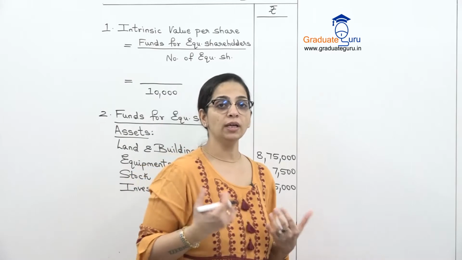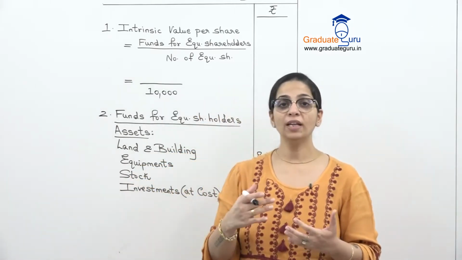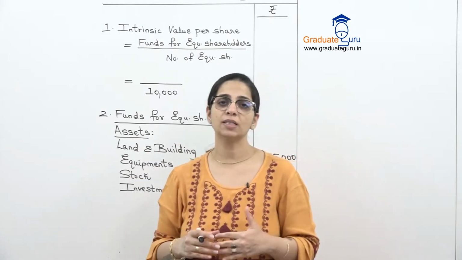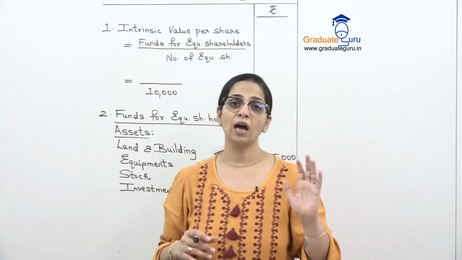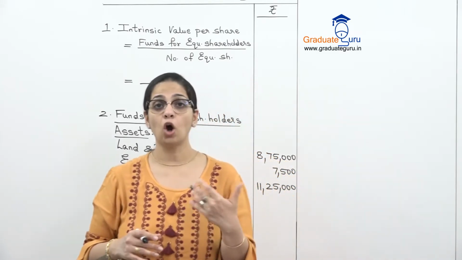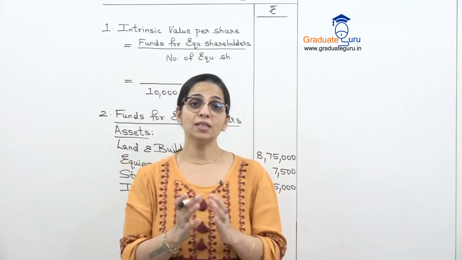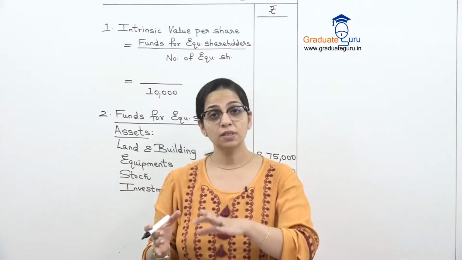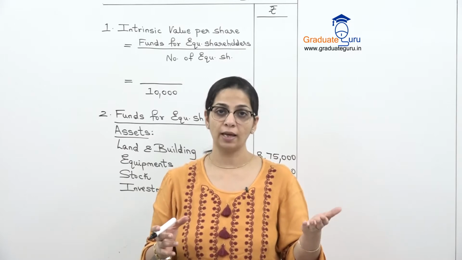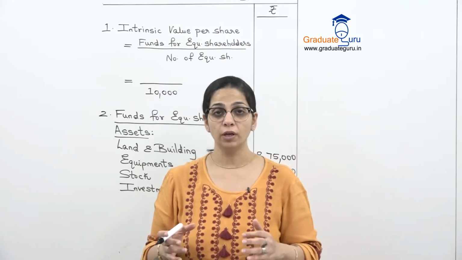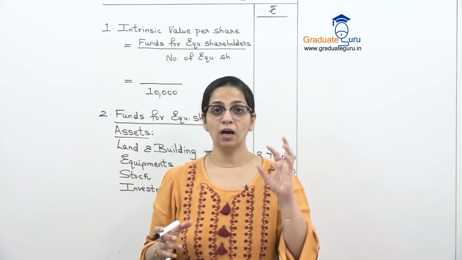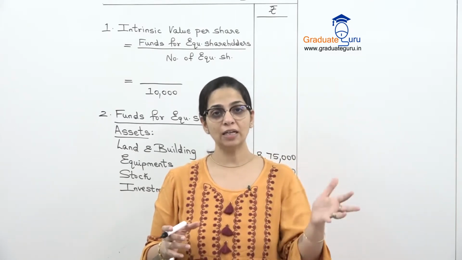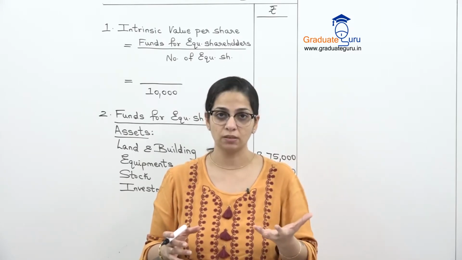Now why am I including investments? अगर हम goodwill याद करें, when we were doing goodwill, जब भी हम capital employed करते थे, assets minus liabilities, we used to ignore our investments. Why? Because they are non-trading. Goodwill is something related to my business. अगर हम business करते हैं तो उस business की वजह से हमें reputation मिलता है and that is the value of the goodwill. So goodwill valuation में अगर ऐसे कोई भी assets है जो कि business से related नहीं है, directly not related to the business, just like investments.